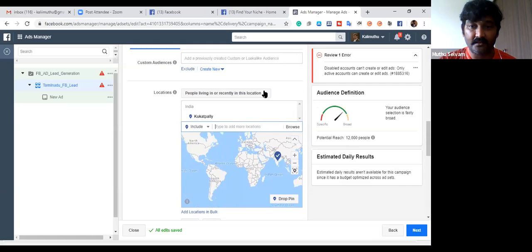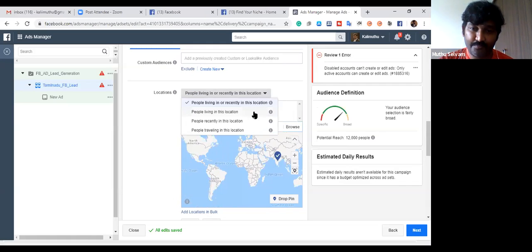Now, also there is another option called people living in this location, people recently in this location. Because in my area, there are huge hostels available. Their hometown is different, but I just wanted to target the people whose native place is different, who shifted for career, and are staying in a hostel. I could target those people, not the resident people.